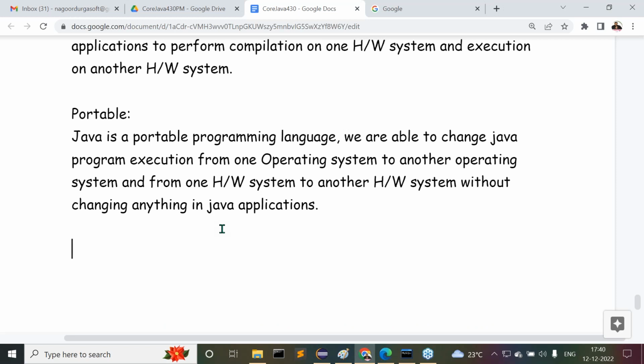Right, that's okay, fine, nice. Then after completion of this, listen carefully. Next one is, after that, a robust programming language.